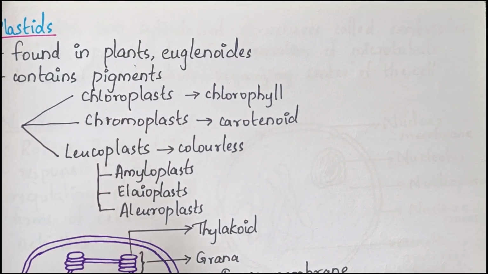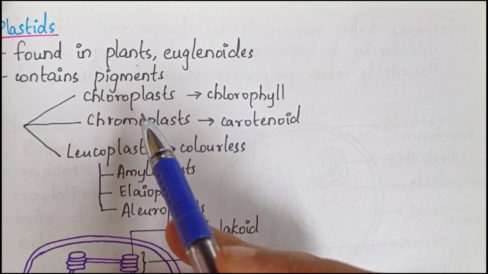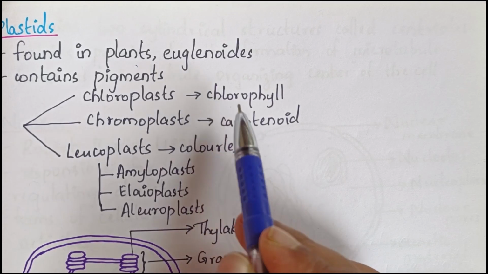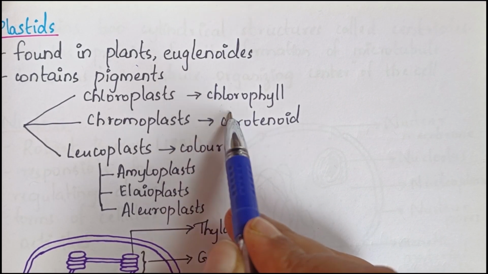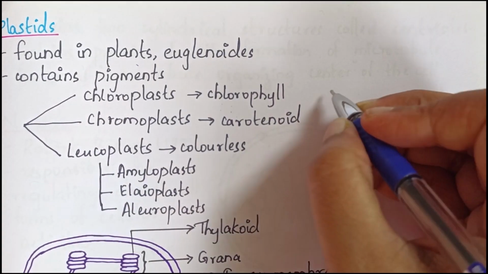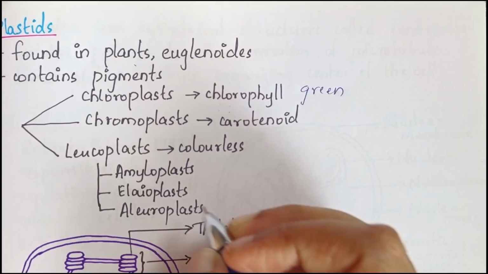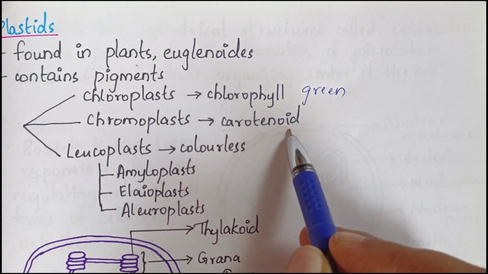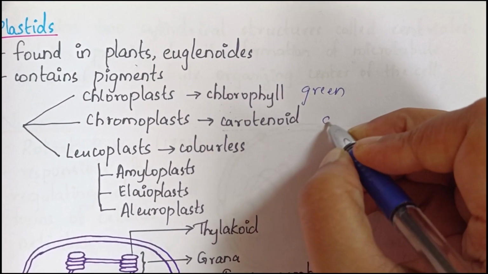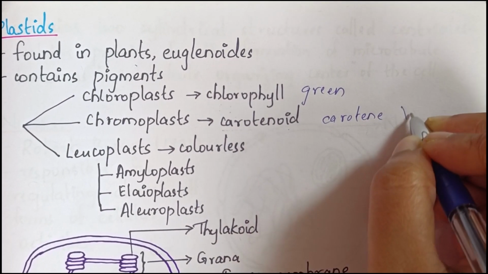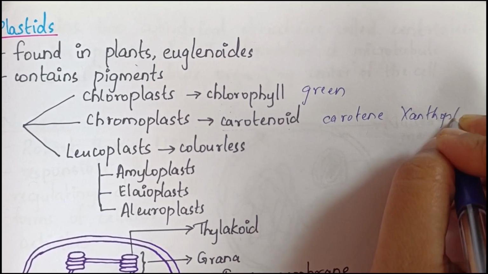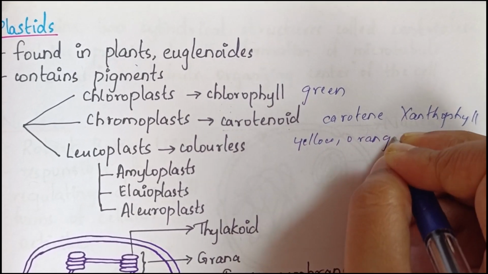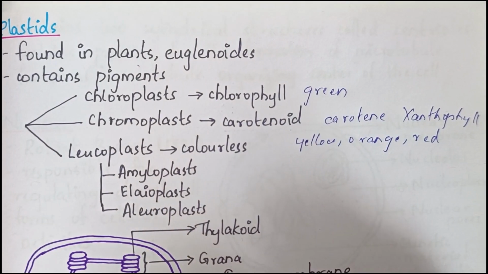Chloroplast, chromoplast, and leucoplast are the classification. First one is chloroplast. Chloroplast contains chlorophyll, which imparts green color to plants and is very essential for photosynthesis. Next, chromoplast. Chromoplast contains carotenoid pigments, that is pigments like carotene, xanthophylls, etc. And they impart yellow, orange, or red color to the plants.